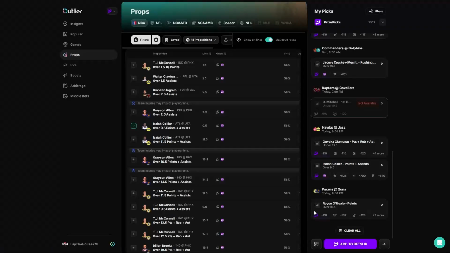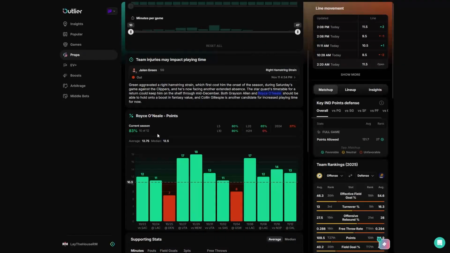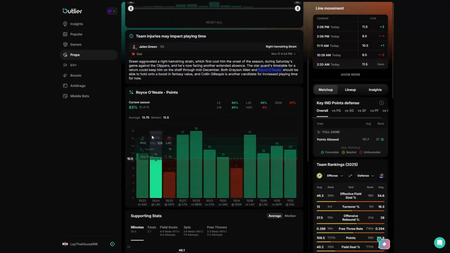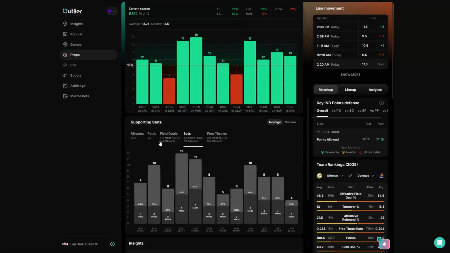And so I would go back to the Royce O'Neale and look through again, like, okay, 10 out of 12, when it was averaging 12.8. Is this because he was shooting well, or is it because he's shooting a lot? And I just go through the same process again, because is it because he's making 3-pointers?